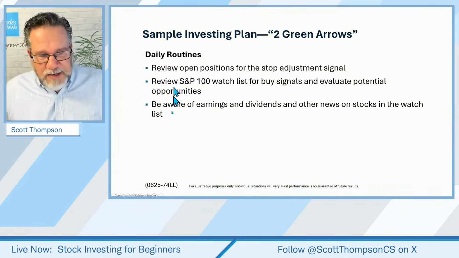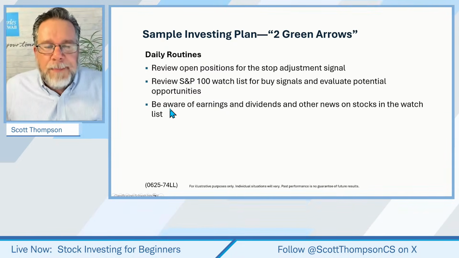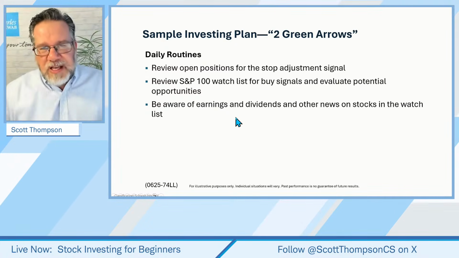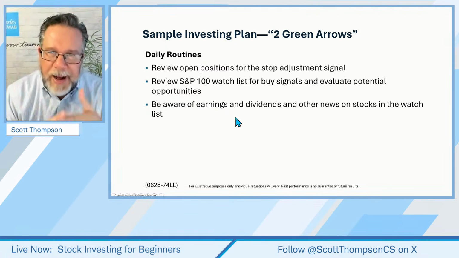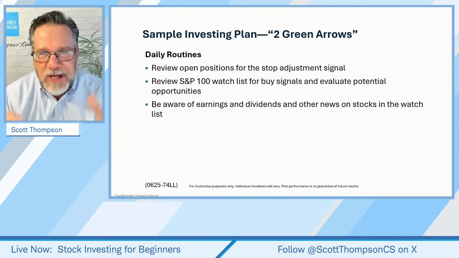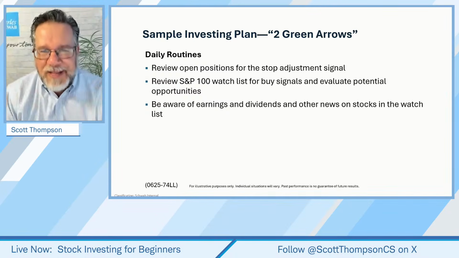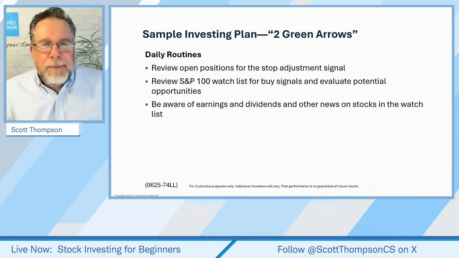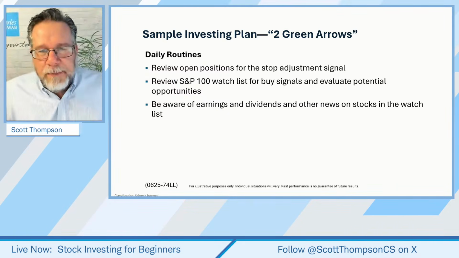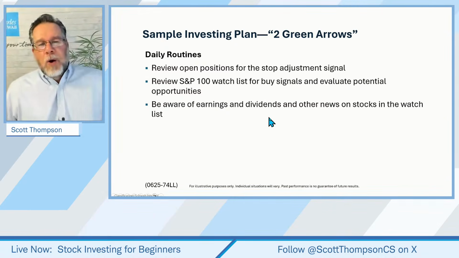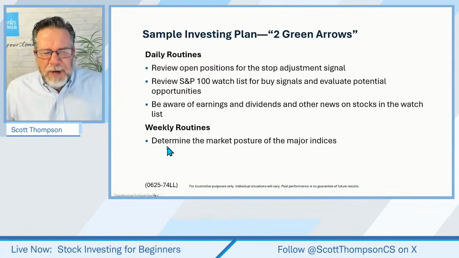Now, last part of the daily routine. Of course, we want to be aware of earnings. We're coming up in earnings season, have a lot of big players announcing earnings over the next few days, but be aware of the earnings and dividends. As you'll notice, the objective of this plan is what? Buy and hold stocks in the S&P 100. Guess what? That includes the Mag 7, a whole bunch of other stocks. When they announce earnings, this particular plan says we're just going to hold over the earnings. If it gaps up, fantastic. If it gaps down, well, if it gives us a sell signal, then we'll adjust our stop and follow the rules, right?